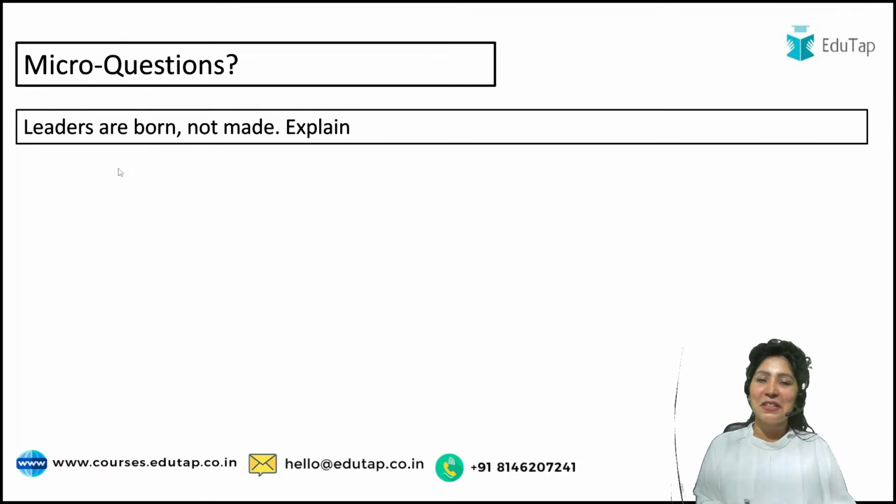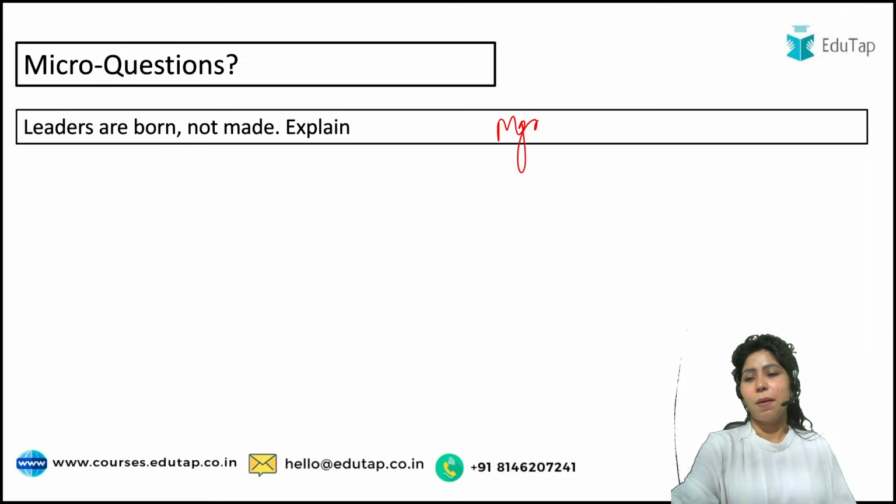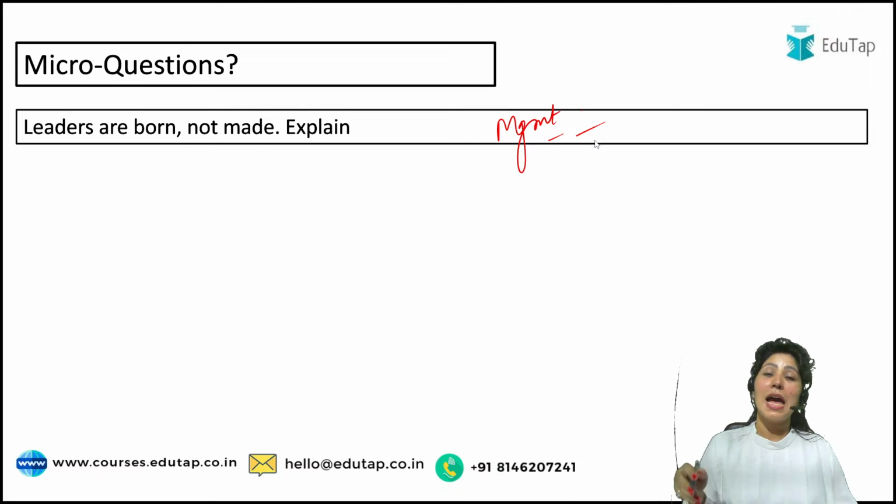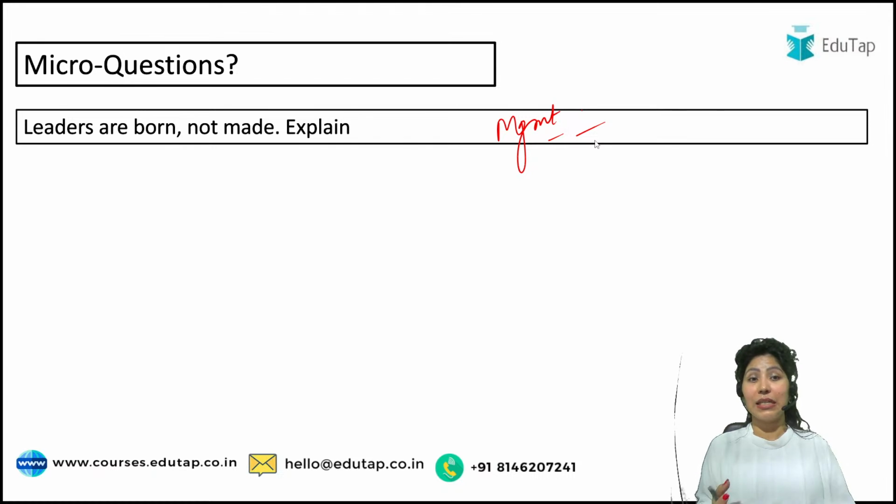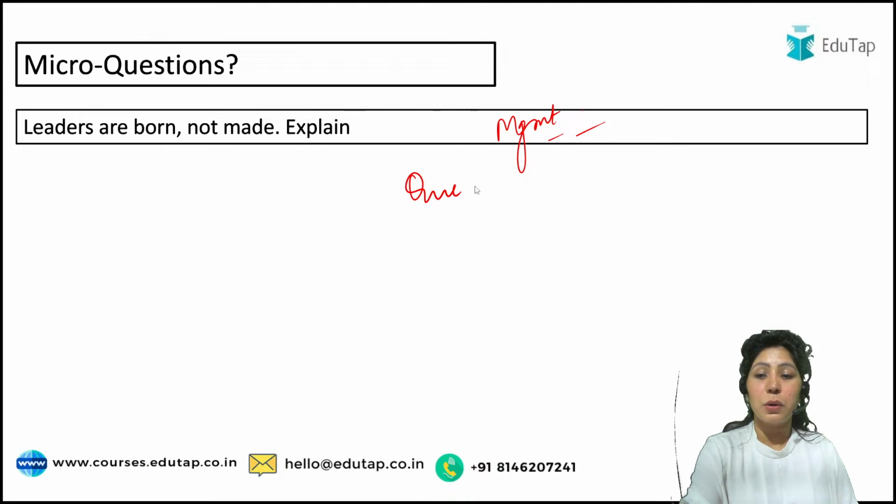What else do you have? Coming to this question, which is your management syllabus question. And this is the place where most of the aspirants fail to understand the question. This is exactly where there is confusion around understanding questions. And this question is very philosophical. It says, leaders are born, not made. Explain. So what do you think should be the micro questions here? What is the exact question or questions here?